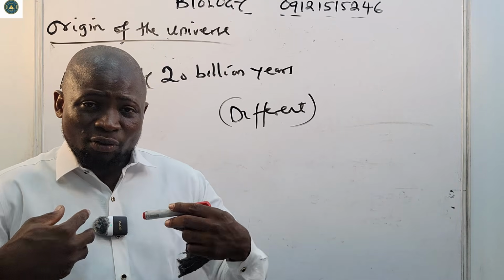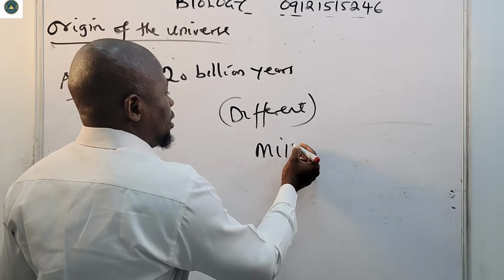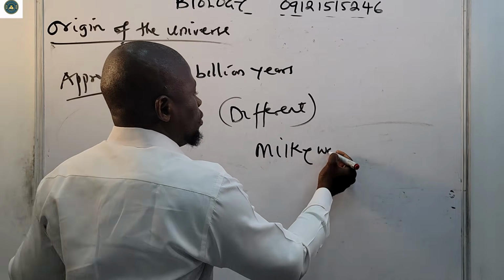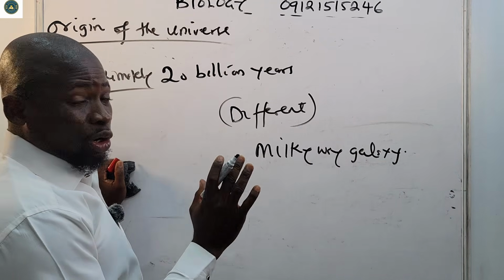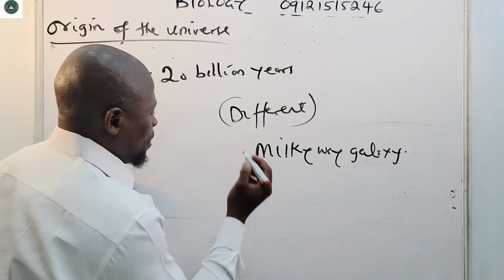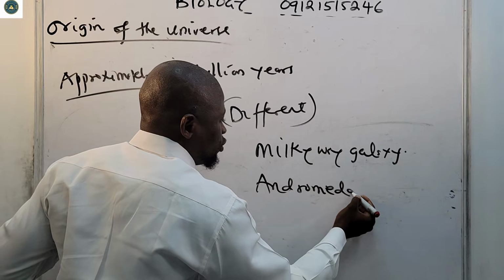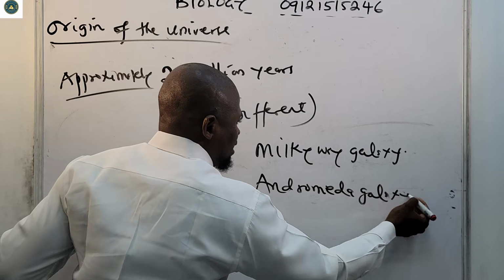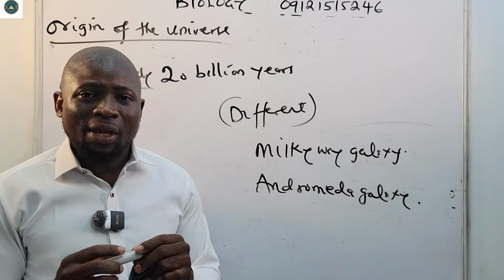The galaxy that we are on is called the Milky Way. But know that this is not the only type of galaxy available. We also have one we call Andromeda. But the galaxy that is ours is the Milky Way galaxy.